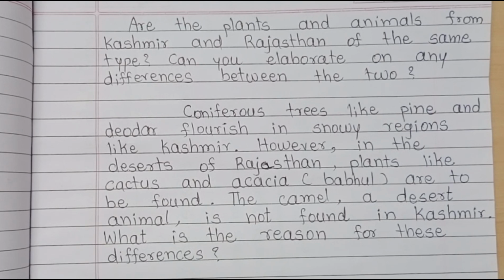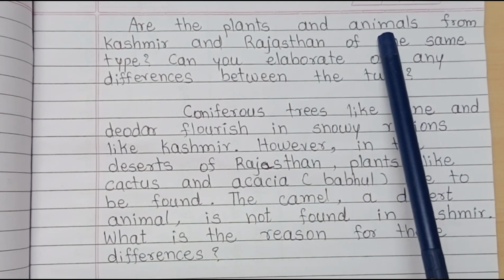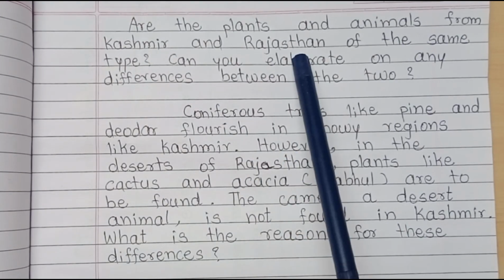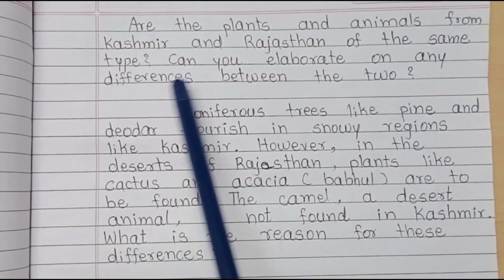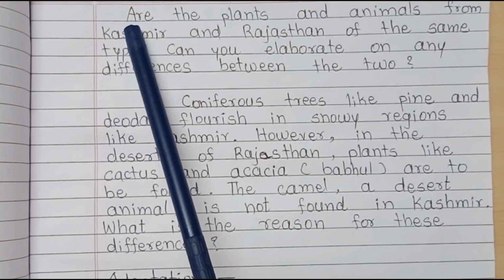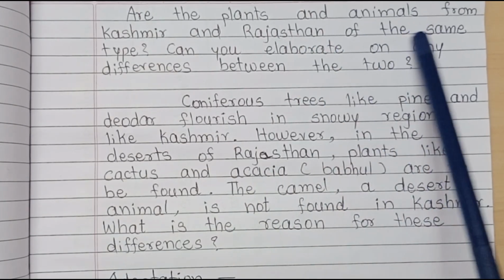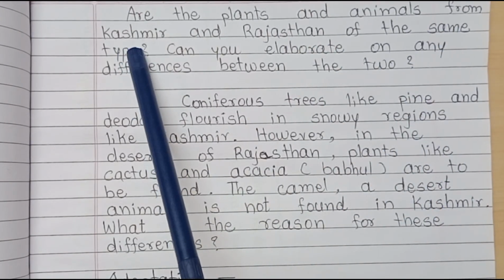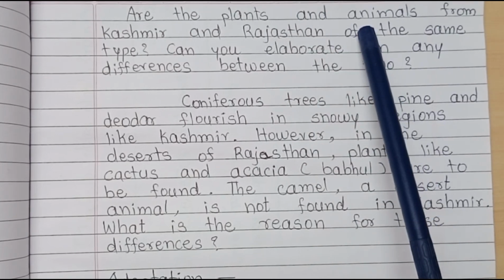Students, you also read with me from your textbook. Are the plants and animals from Kashmir and Rajasthan of the same type? Can you elaborate on any differences between the two? Are the plants and animals from Kashmir and Rajasthan of the same type? No, it is not possible because the atmosphere of Kashmir and Rajasthan is totally different.